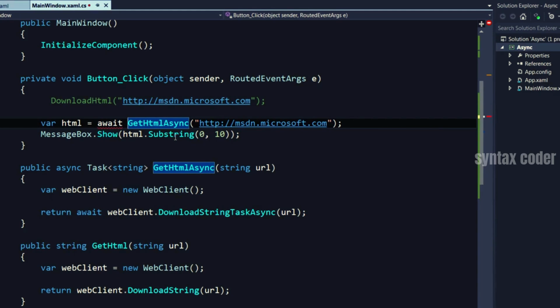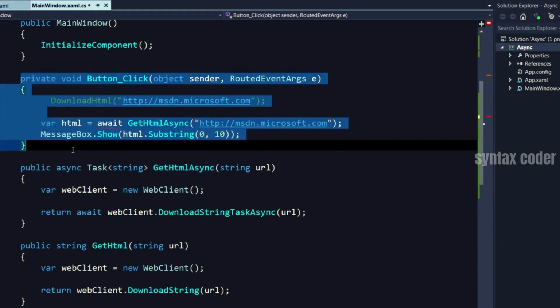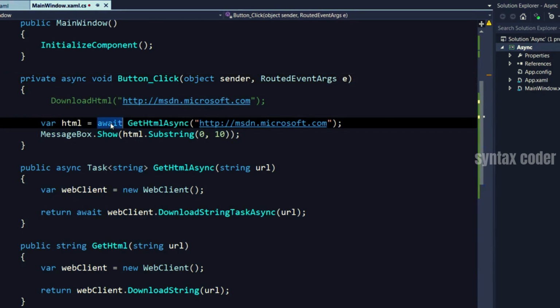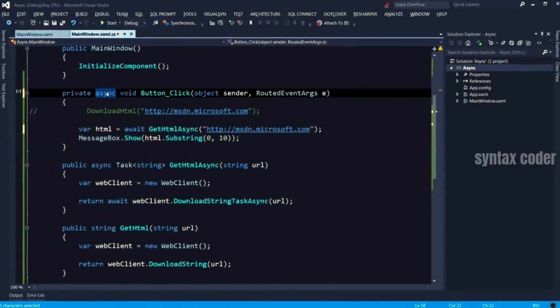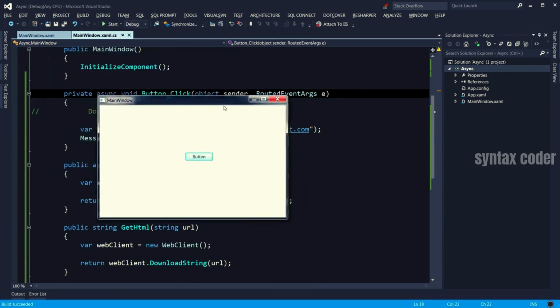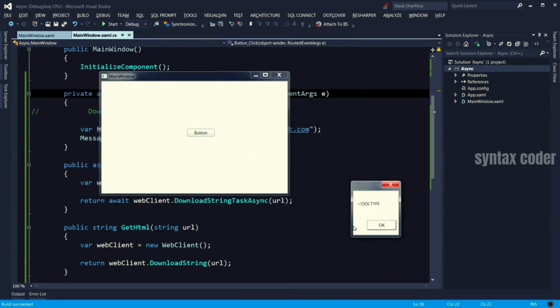But interestingly, we got a red error here. Let's see what is here. It says the await operator can only be used in a method or lambda marked with the async modifier. What does it mean? Here we are awaiting an asynchronous operation, but this method is not marked with async. So we need to change that to async, and now the error is gone. So the lesson is you can only use the await operator in an async method. Let's run the application. Click the button, window is responsive. Now we got a message.